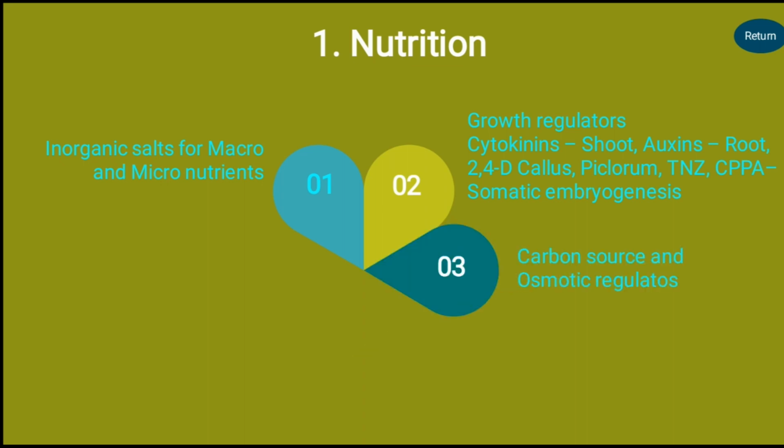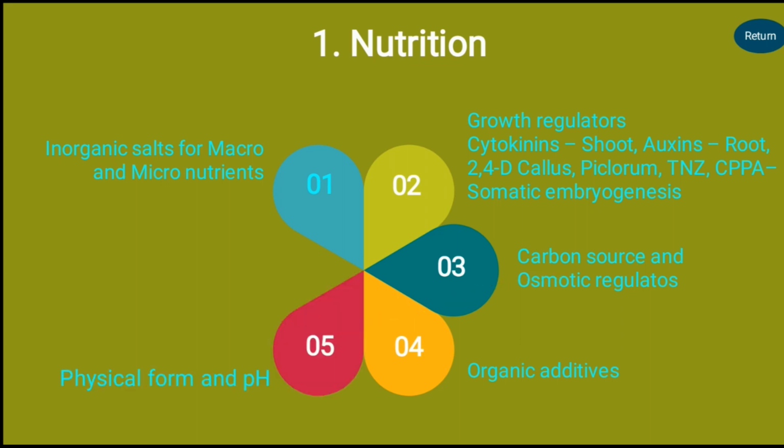Agents such as picloram, 2,4-D, TDZ, CPPU are added to trigger the somatic embryogenesis process in the explants. The correct proportion of carbon source is necessary for the successful regeneration of the explant. Generally, sucrose is added, which acts as both carbon supplier as well as osmotic regulating agent. And the next category is organic additives. Certain kinds of rare plants need certain growth regulators which are not yet precisely defined in inorganic tissue culture mechanisms. Those supplements are compensated by addition of organic additives such as coconut water and organic juices.